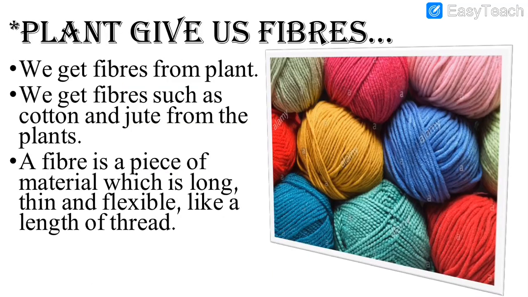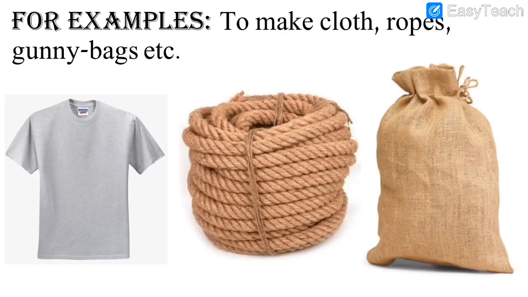After that we had seen plants give us fibers. See, these are fibers, these are used for making clothes. So we get fibers from plants such as cotton and jute, and fiber is the material. It is a piece of long, thin, flexible like length of thread. As you can see, these are thread. It is fiber and we can make clothes. See, examples are given. We can make clothes, ropes, gunny bags. These are used for different purposes in our daily life. This we get with the help of plants and with the help of fibers.